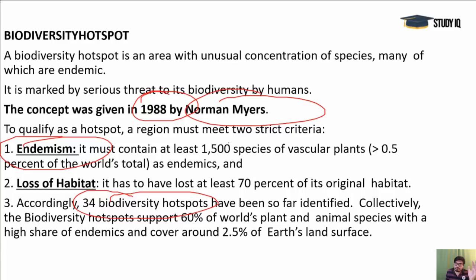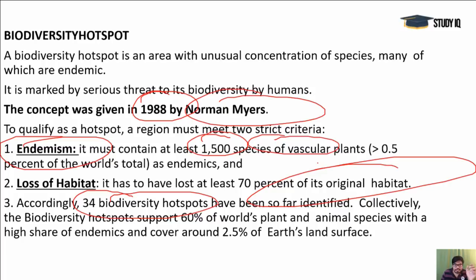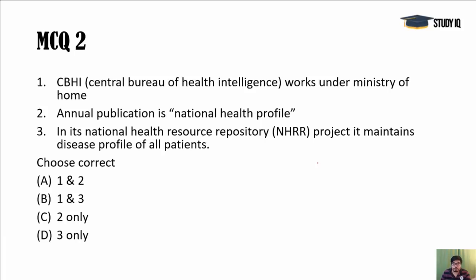At least 1500 species of vascular plants should be endemic, meaning they should be of that original area. At least that many should be there, and only then can we call it a biodiversity hotspot, and it should have lost at least 70% of its original habitat. That's the condition. When it is met, they call it a biodiversity hotspot. Hotspot means much more focus is there.